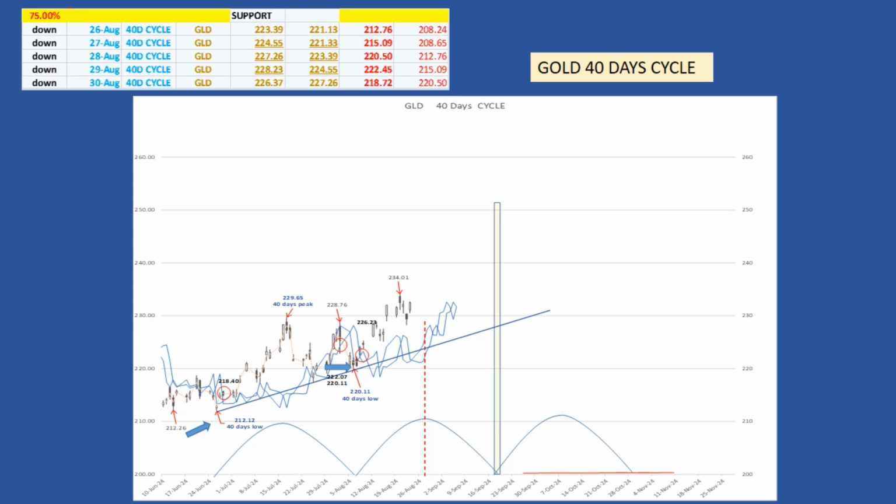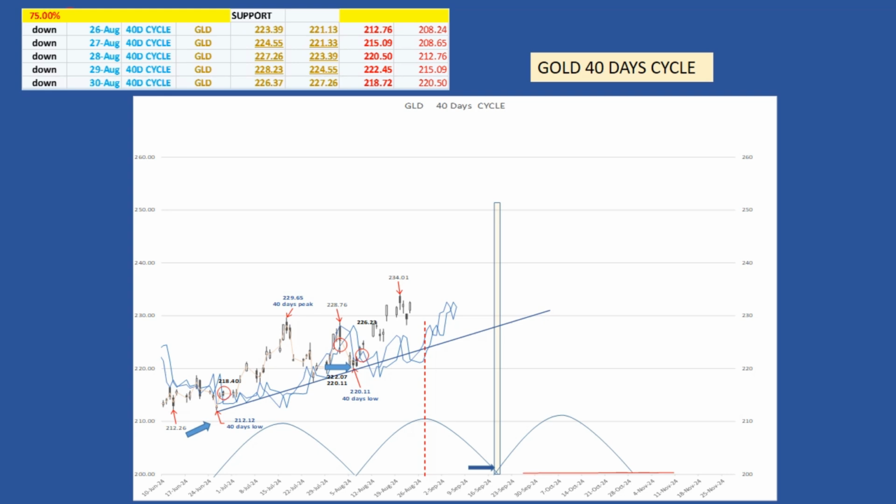Having said that, nothing changed about where to place the next 40 days cycle low after August 6th. If the next 40 days cycle has the same length as the previous one, the low is expected to form on September 16th. By the Hurst rule of synchronicity, this will also be the 80 days cycle low. The first cycle lasted 41 days, while the average length for the 40 days cycle on the Hurst nominal model is 34 days.